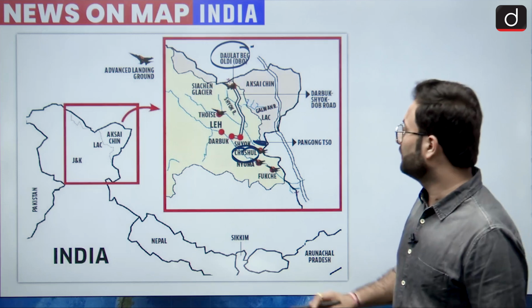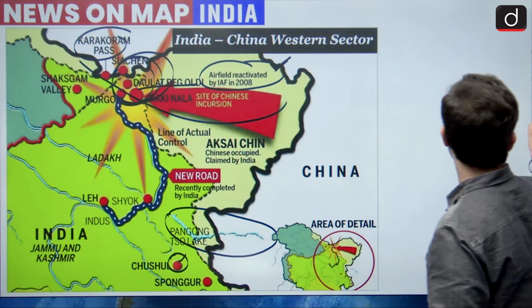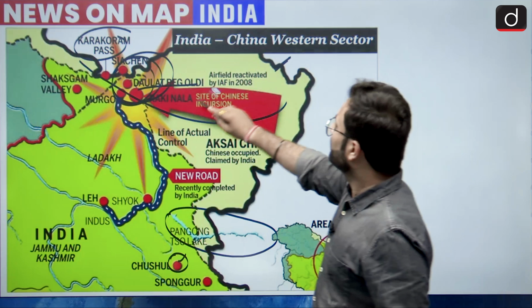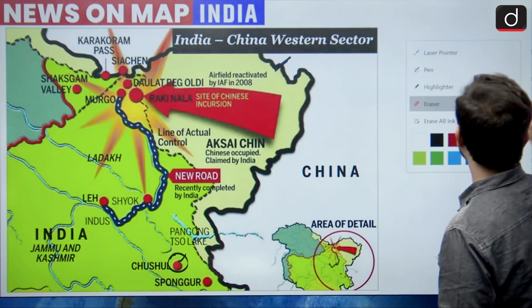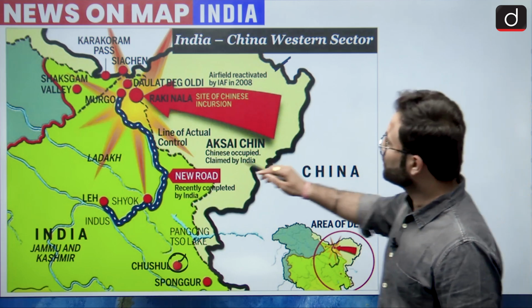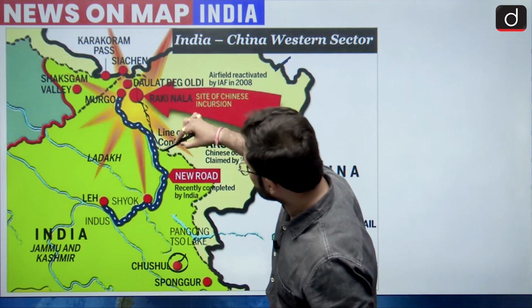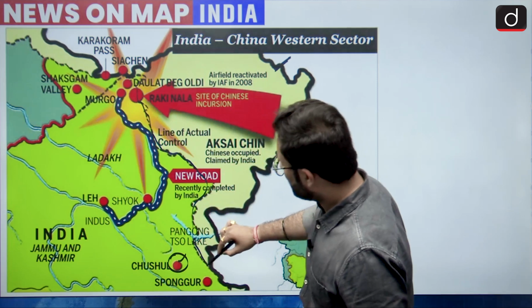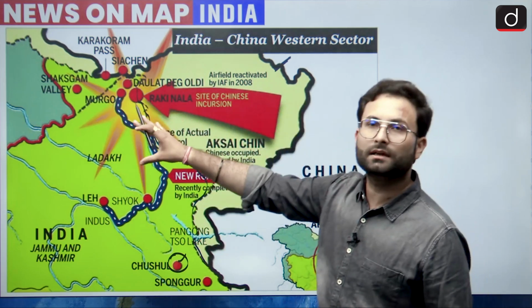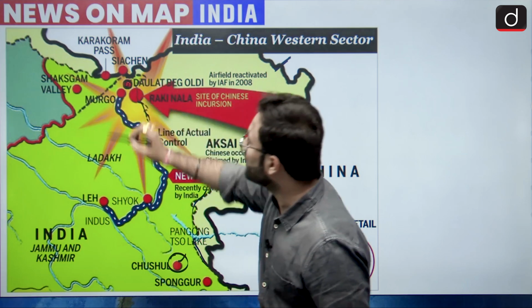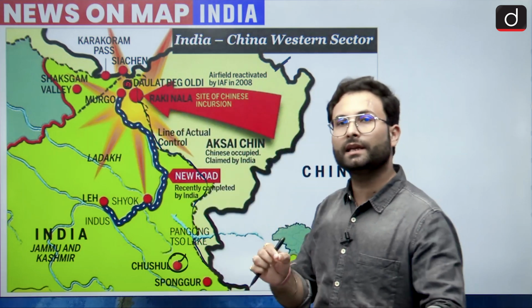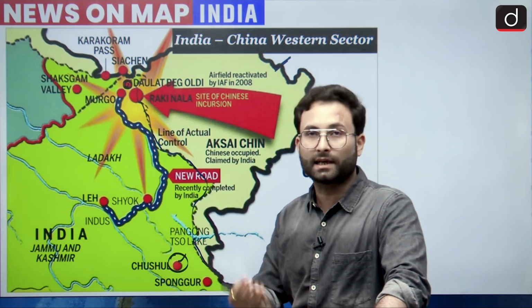Now here in this picture you can see that most of the areas here are basically near your LAC, okay. So here this is the line which is your LAC, here you can see, okay, and this is the area which are near your LAC. When we are talking about Daulat Beg Oldie, which is here, which is quite important for us, and they are having an airstrip, it is quite strategic for us.